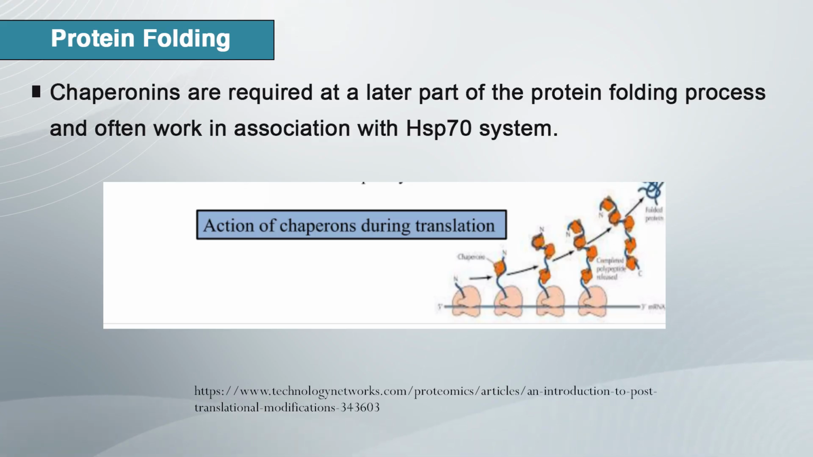This is the image of the action of chaperones during translation. Here the mRNA binds to the ribosome. The ribosome starts synthesis of the polypeptide chain. This brown section is the HSP protein, the chaperone protein. It binds to the nascent polypeptide chain, then finally makes the protein fold, and the folded protein acts as the mature protein or functional protein.